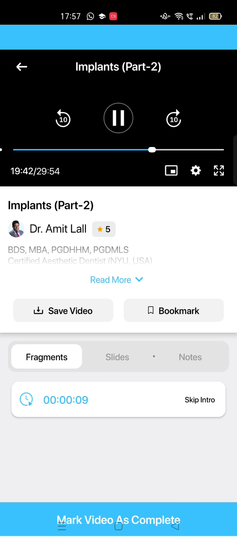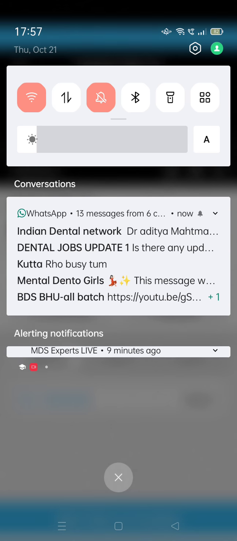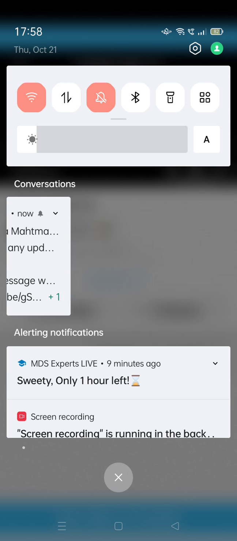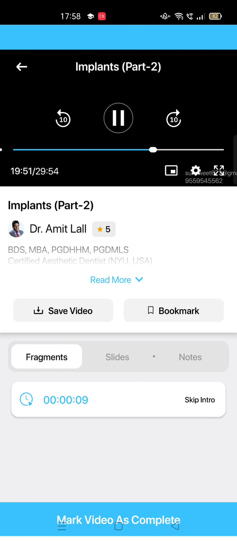This type of connection is called a conical connection or tapered connection, or we have a better term called Morse taper connection, and this is the best implant abutment connection amongst all the possible ones we have.